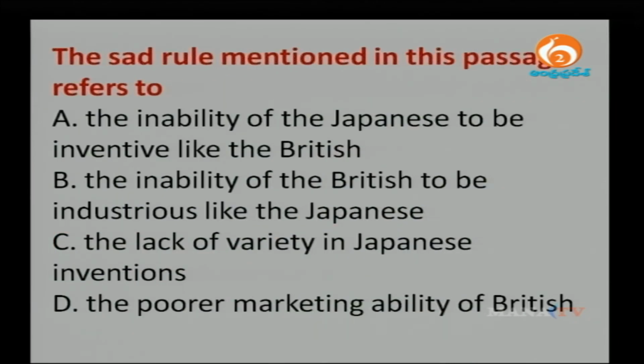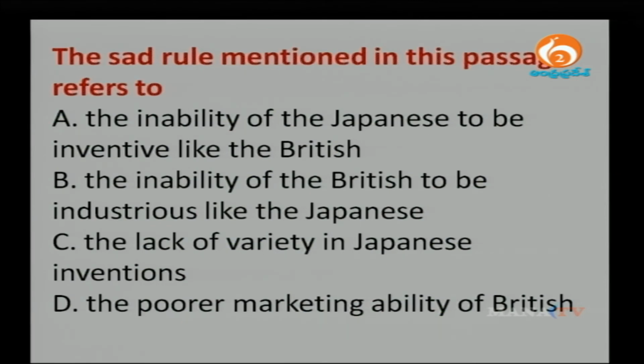The next question, the sad rule mentioned in this passage refers to the inability of Japanese to be inventive like the British, the inability of the British to be industrious like the Japanese, the lack of variety in Japanese inventions, the poorer marketing ability of the British. I also explain what the passage means.